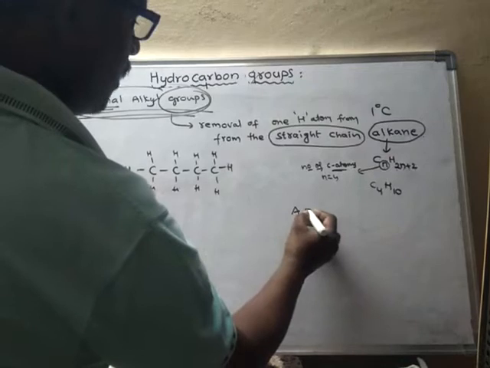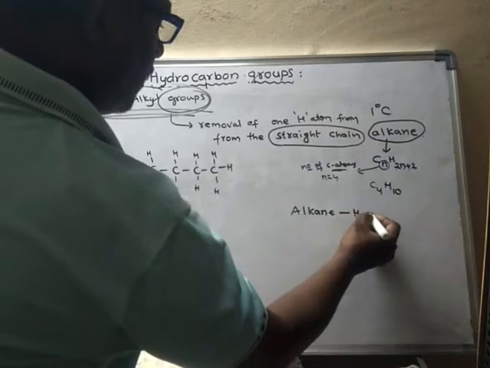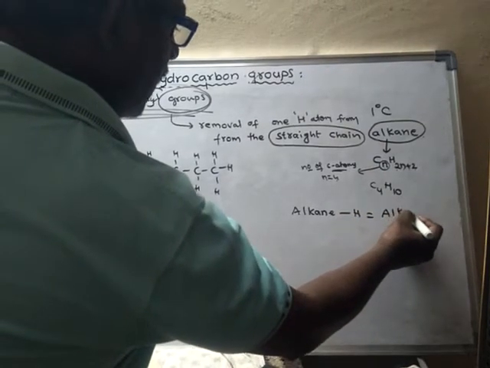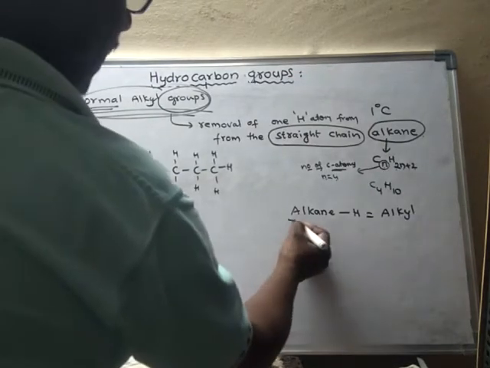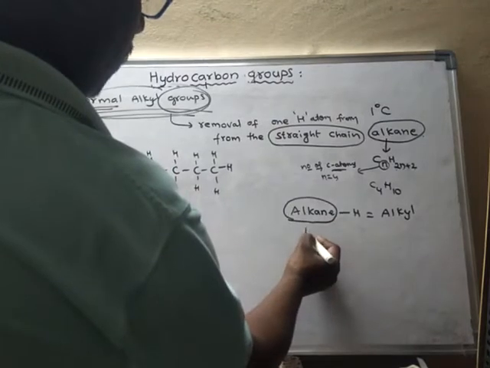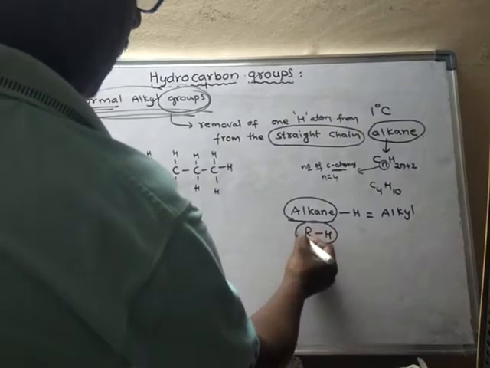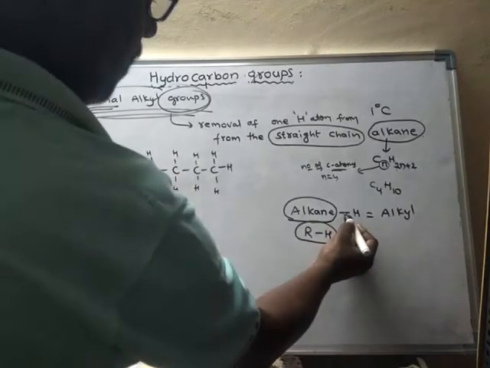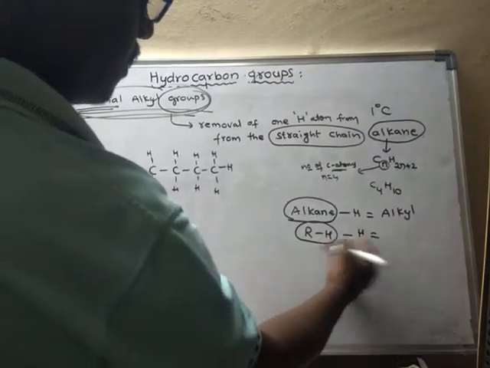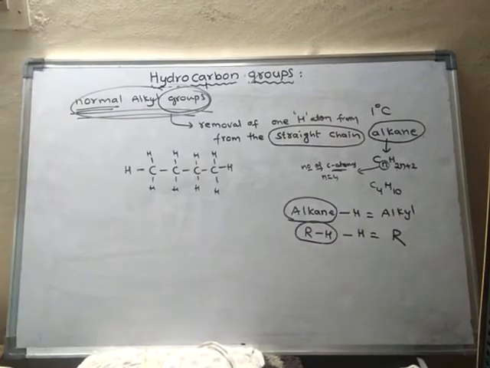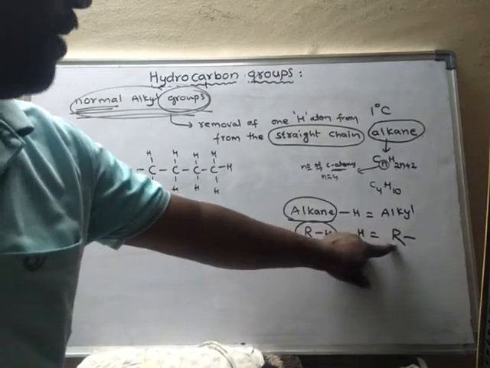Generally, if you remove 1 hydrogen from alkane, then it becomes alkyl. Generally alkane is denoted like this, RH. R is connected to H. So if you remove this H, then it becomes only R. So this becomes R, alkyl group. Alkyl group is generally denoted by R.